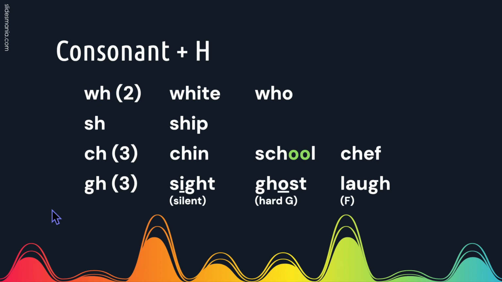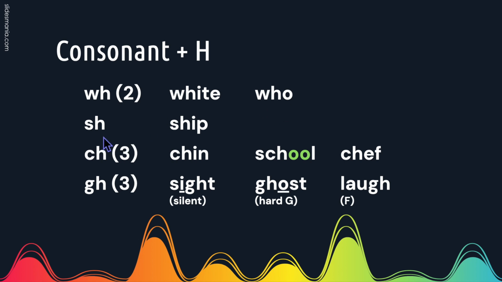In addition, we have these combinations where H is with a consonant. W and H together in most of the US sounds like W, but in some parts it sounds like Hw, where the H sound is pronounced before a W rather than the H being silent. So this word is white. There are a few words with WH where the W is silent instead of the H, like the word who.